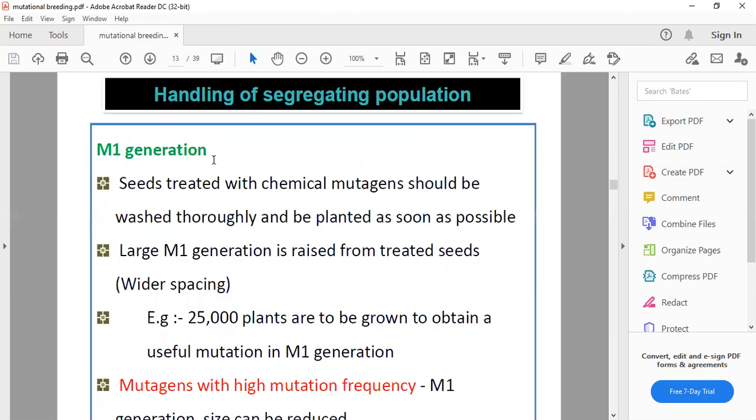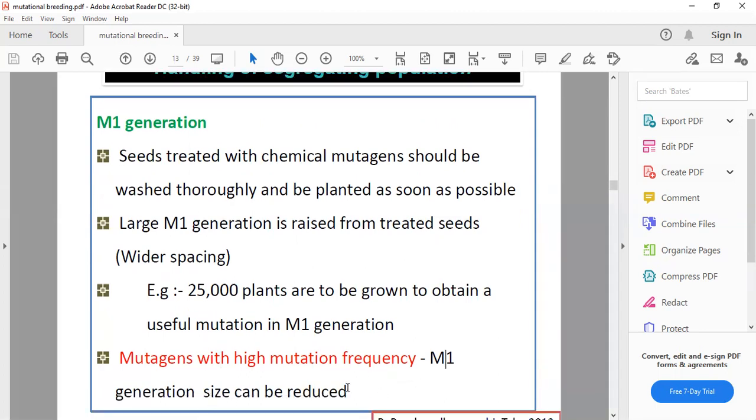After mutation treatment, we produce the M1 generation by planting these seeds into soil. About 25,000 plants are grown to obtain a useful mutation, so we need to do it on a large scale. That is how we develop the M1 generation, with a high mutation frequency.